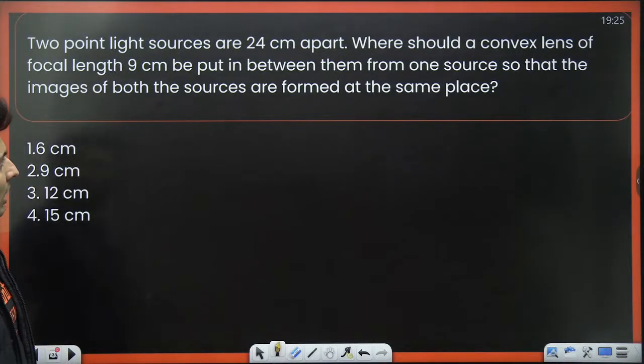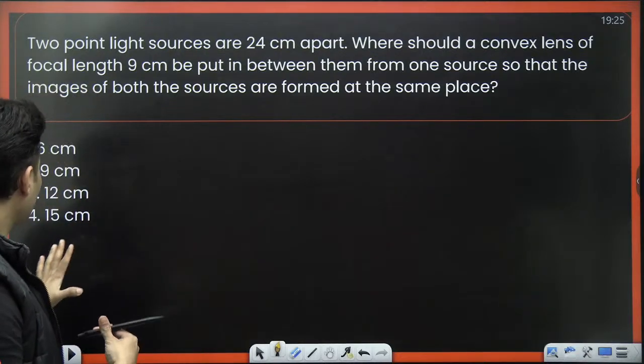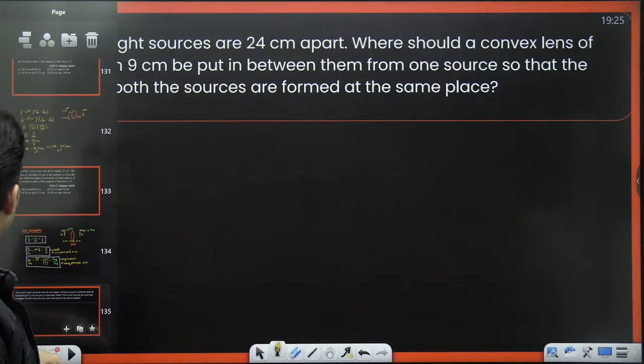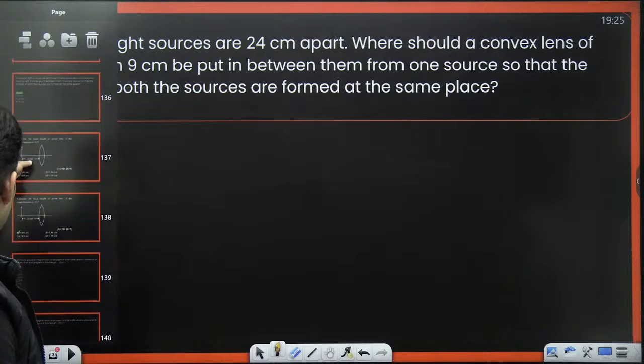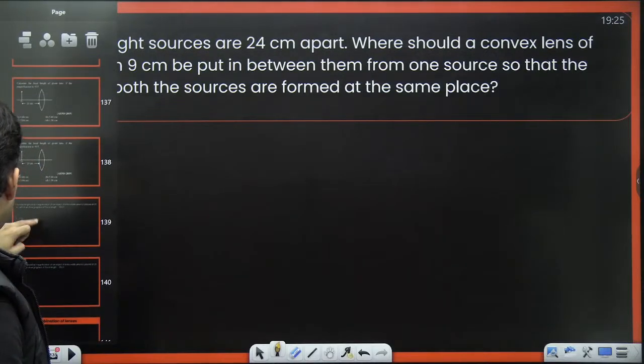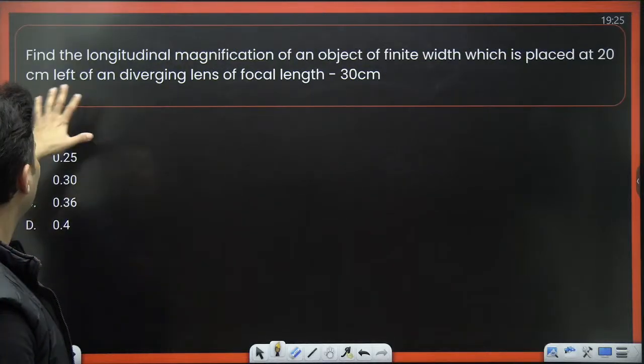Okay, so although this is going to take a little bit more time, we can do one thing. We can probably look at some easier question first, and then we can come back to this question, because I want you to get some confidence. Okay, let's do this first. Yeah, this might be easier.